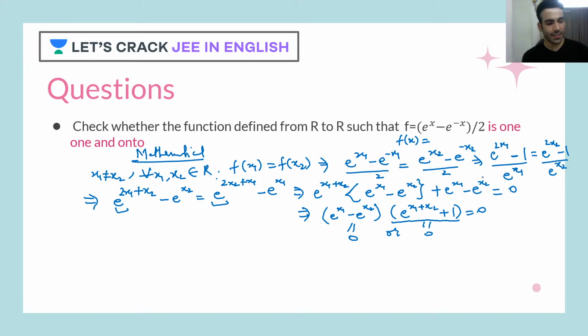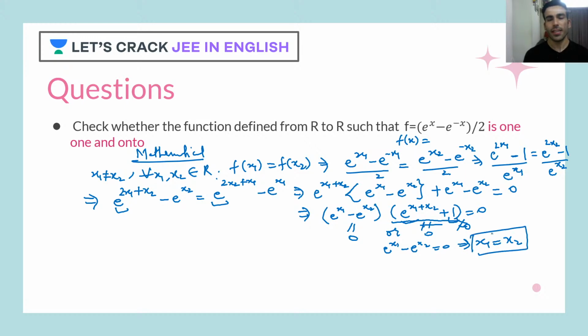Okay. So let me tell you guys that this e raised to x1 plus x2 plus 1 can't be equal to 0. The reason is very simple. This 1 is a positive number, and this thing, e raised to x1 plus x2, is an exponential thing, and this is always more than 0. So positive plus positive cannot be 0. So this cannot be equal to 0. The only possible case here is e raised to x1 minus e raised to x2 equal to 0. So that says x1 will be equal to x2.